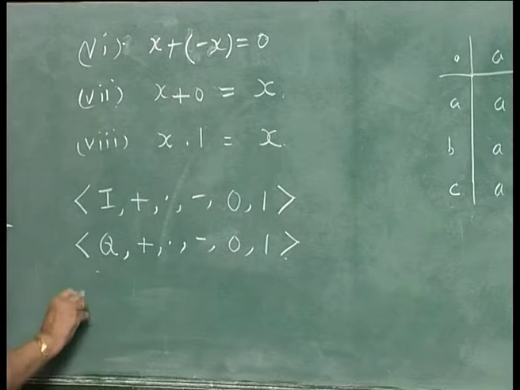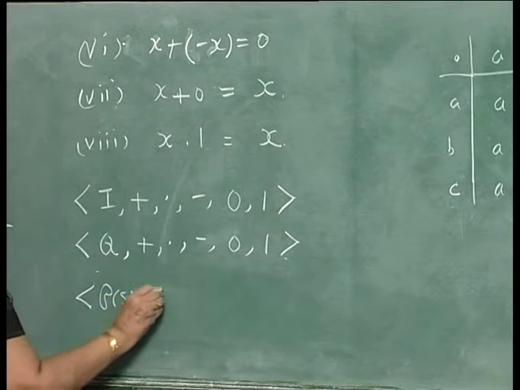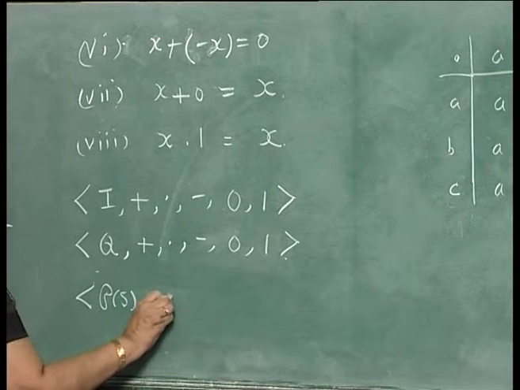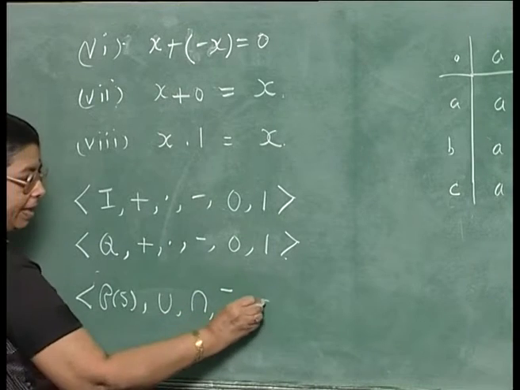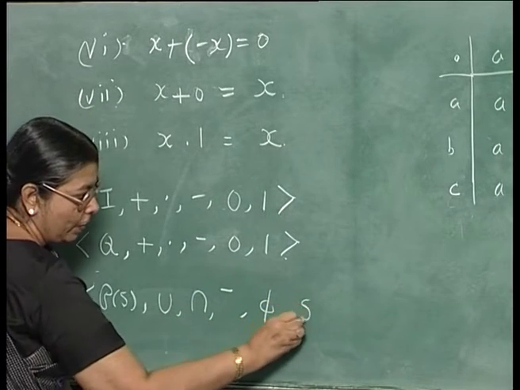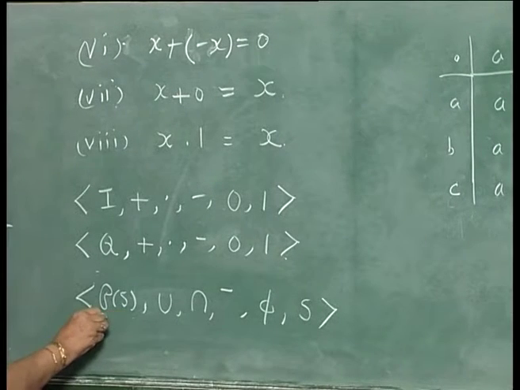Now, look at this algebra, the power set of a set S, with union, intersection, complementation, the empty set and the whole set. How many elements are there? There is a carrier of an algebra, that is okay.